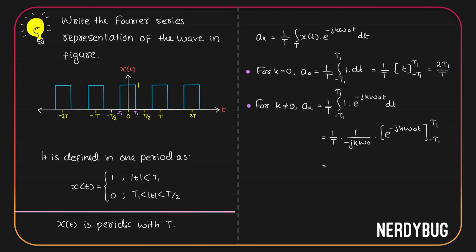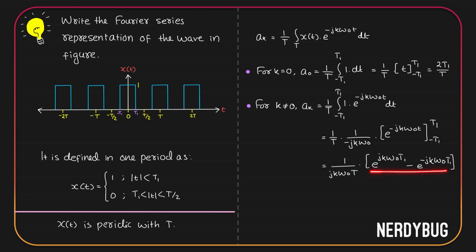Giving the limits, we get minus 1 by j k omega naught t e raised to minus j k omega naught t1 minus e raised to j k omega naught t1, because this minus and this minus get cancelled and we get plus here. Let's bring the negative into the bracket. So this becomes e raised to j k omega naught t1 minus e raised to minus j k omega naught t1.